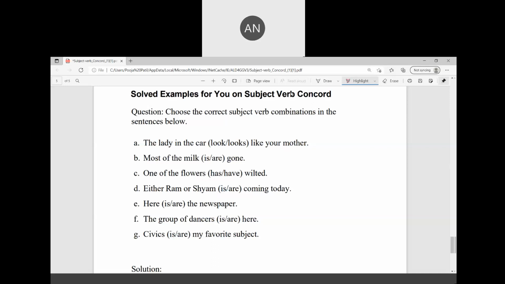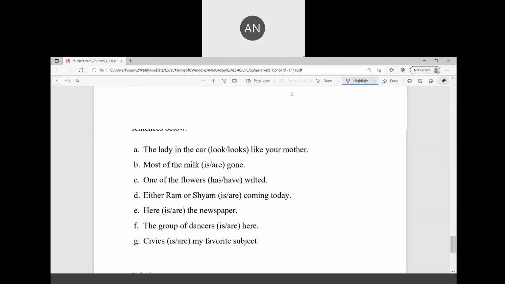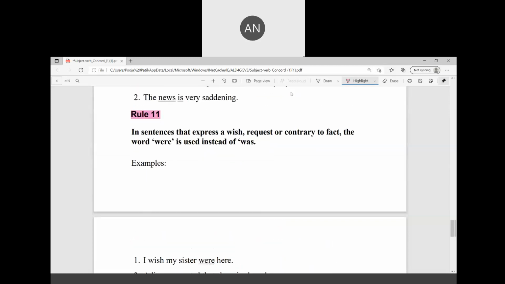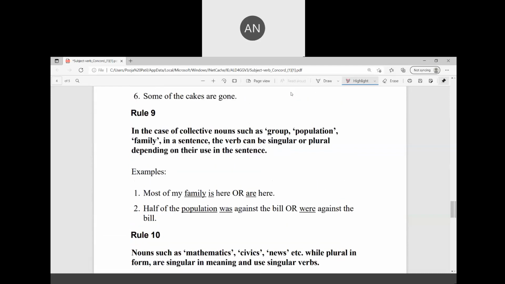The group of dancers is here. Just scroll down the rule, bring it down. Not this one, the population wala rule. So, in case of collective nouns such as group, population, family, the verb can be singular or plural depending on the sentence. That's why we have said the answer.